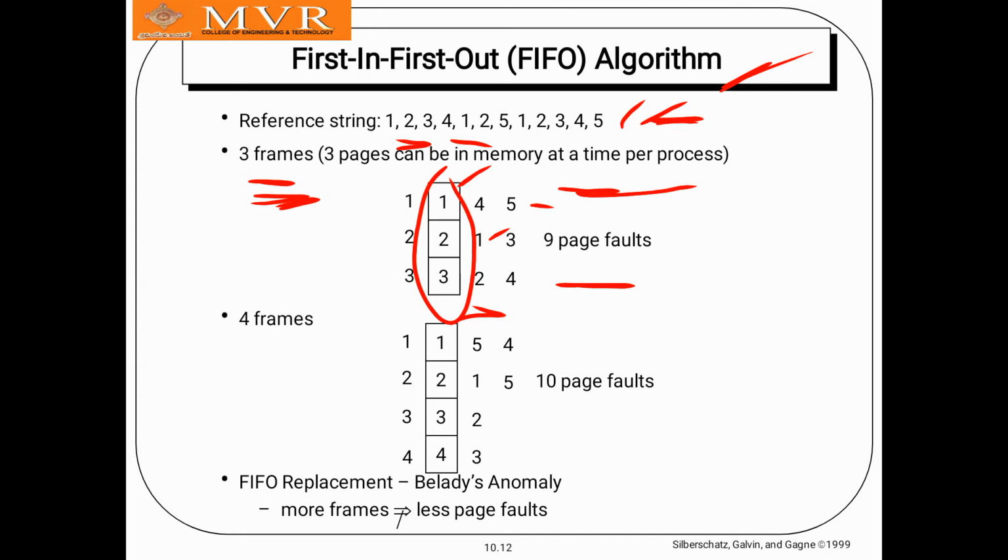Then the 1 and 2 are already there, so there is no need for an operation; 5 1 2 is enough. Next coming to 3 4: 5 is there and 1 2 is there, so 3 5 1 2 is there, and the remaining are 3 4 5.